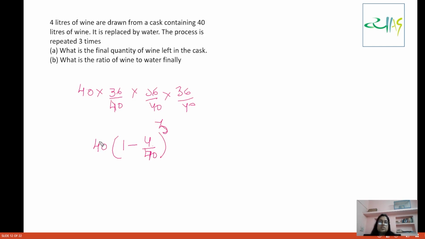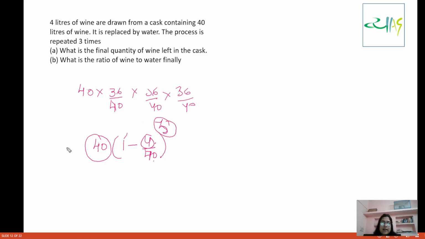This 40 is the total quantity of wine we are starting with. This 1 minus 4 by 40, the 4 is the quantity of wine to be withdrawn in each iteration, and 40 is the quantity we are starting with. And this 3 is the number of times we have to remove.